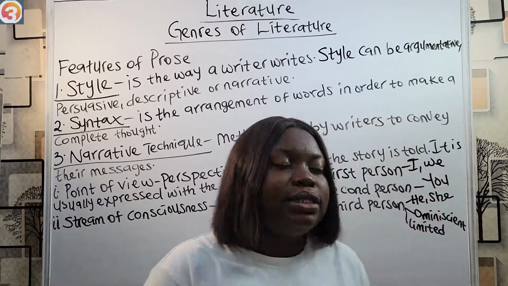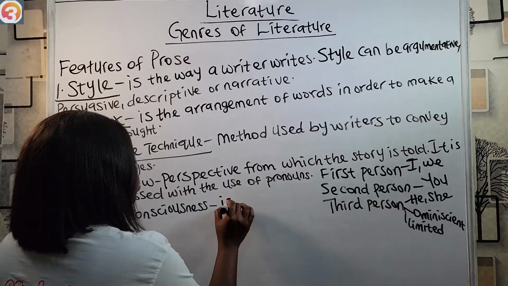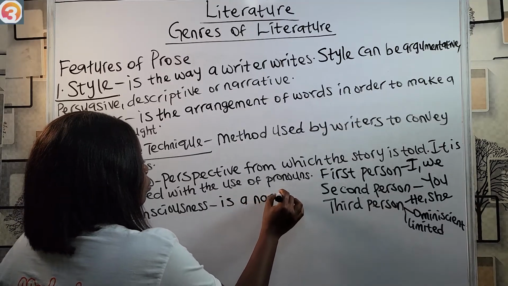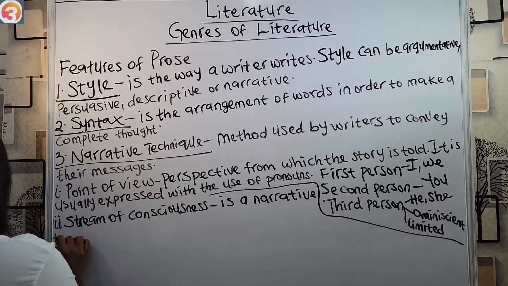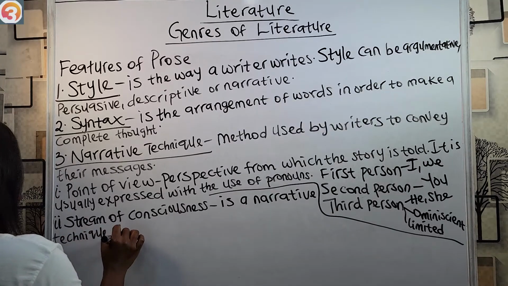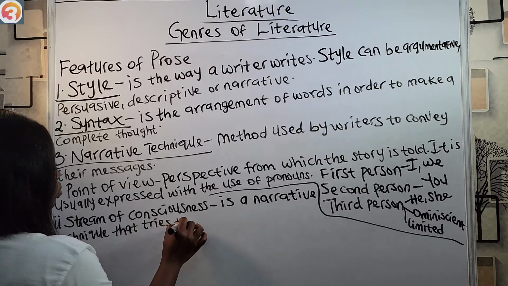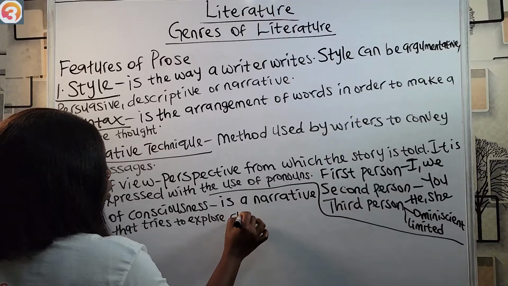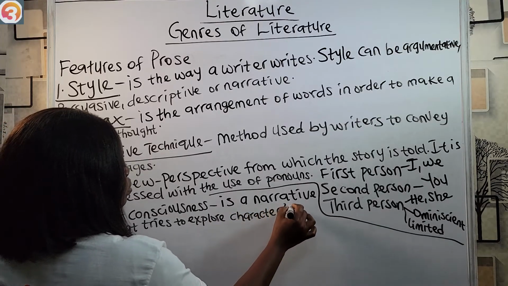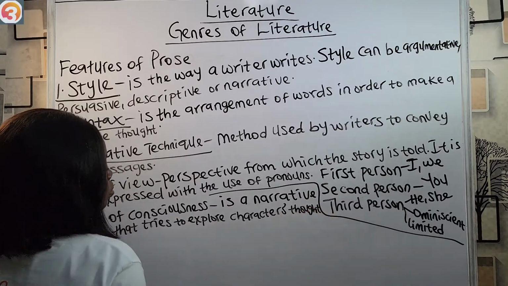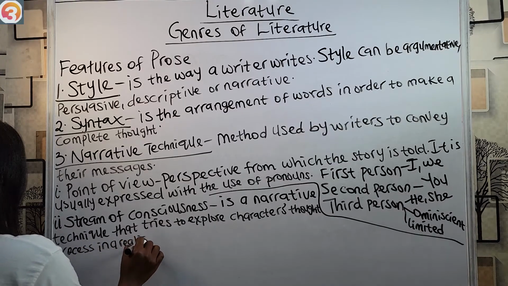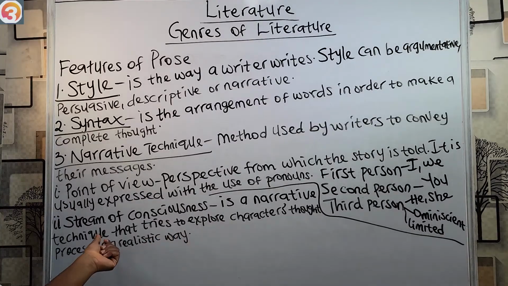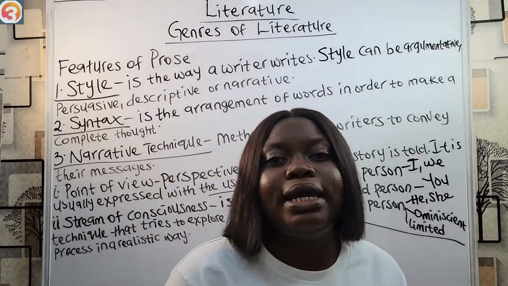So stream of consciousness, let's write the definition, is a narrative technique that tries to explore a character's thought process in a realistic way, tries to present it in the manner that it actually happens.